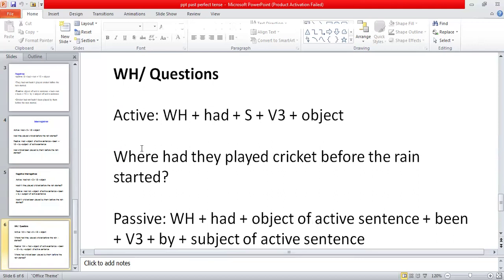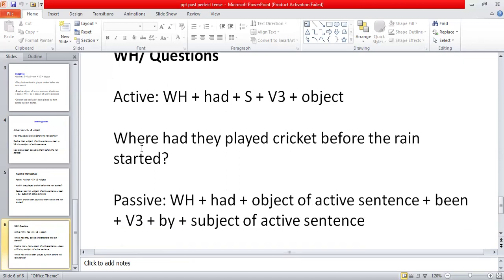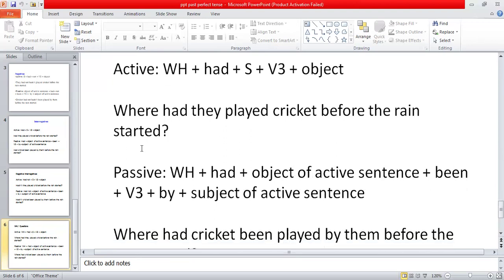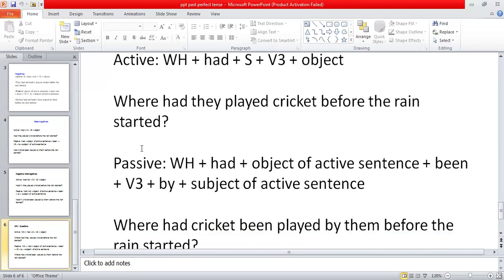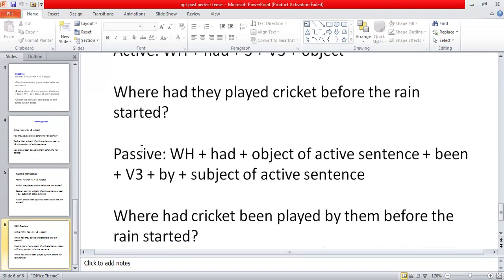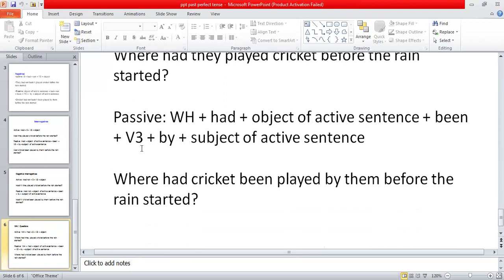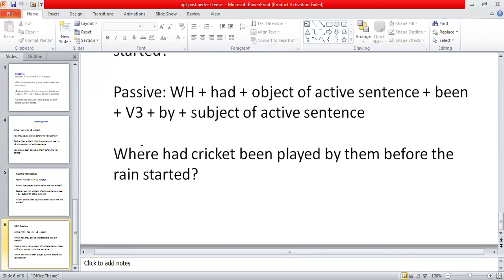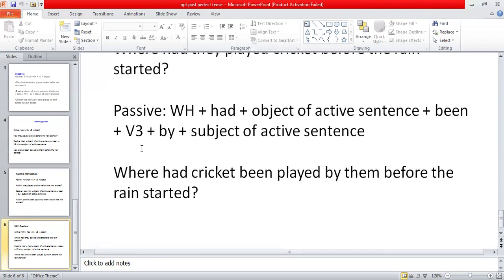Then sometimes we have WH words, which are also called question words, in the sentences. So whenever we have WH words in interrogative sentences, when we change them into passive, the WH word would come in the beginning of the sentence, and the rest of the sentence will follow. As you can see in the example, where had cricket been played by them before the rain started? So in this way, it will be very easy for you to change them from active into passive.